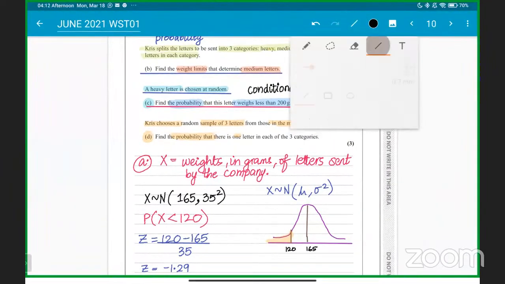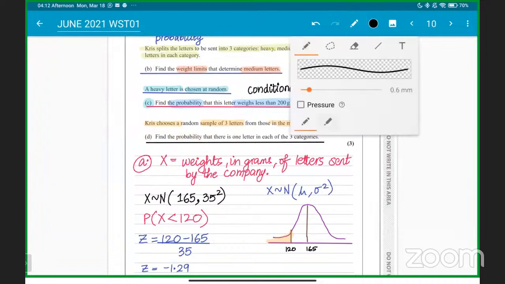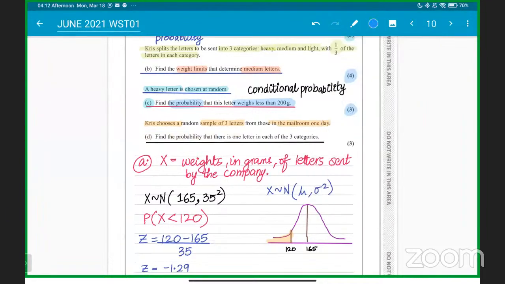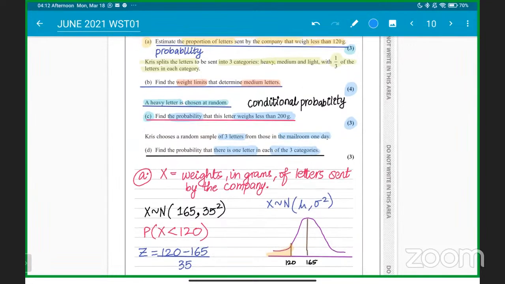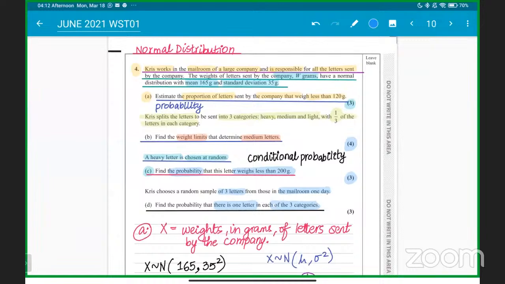Okay, so what we have been given is basically we have to find the probability that there is one letter in each of the 3 categories. A sample of 3 letters is chosen from those in the mail room one day. So all of them are in the mail room, and there is one letter in each of the 3 categories.